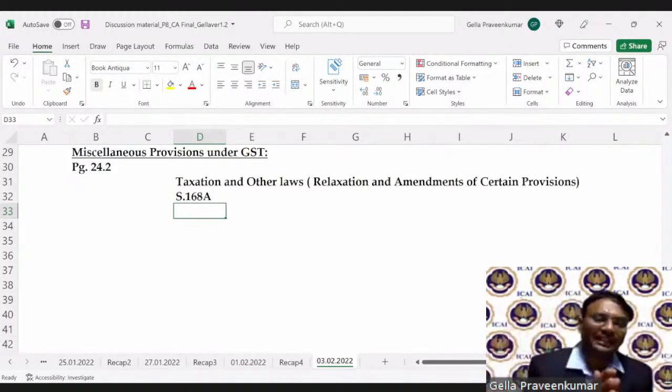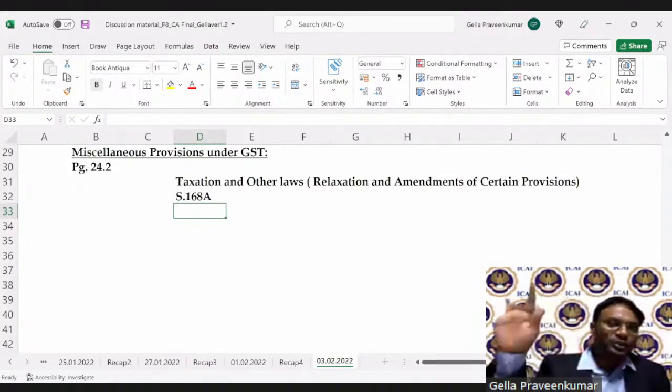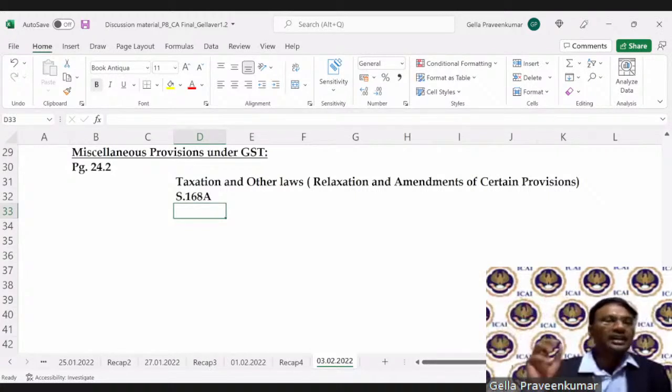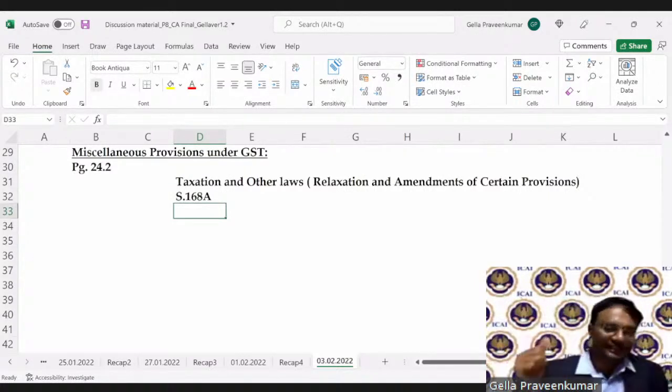This is one fantastic provision I would draw your attention to, where the government, for the first time in my knowledge, even when the tsunami came in Tamil Nadu we haven't seen this sort of provision brought into the tax laws. This was the first time, by virtue of an ordinance, that 168A was inserted.